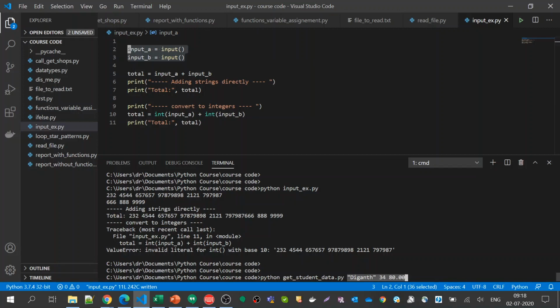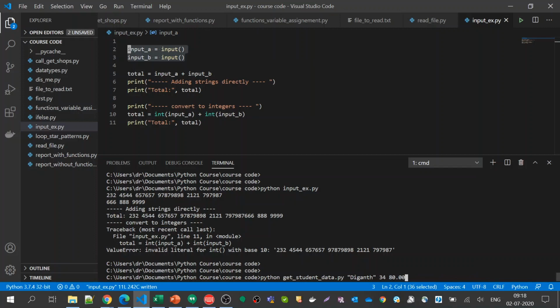Internally, also, input won't support argument processing. These are all called arguments for a given program, or positional arguments, and internally we can define that the first argument is a string, the second argument is an integer, the third argument is a float, and such things. We can also define restrictions on that. So if I don't get a float here, I can say okay, float was expected, this was given, and exit the program.